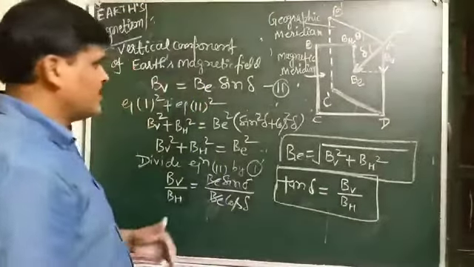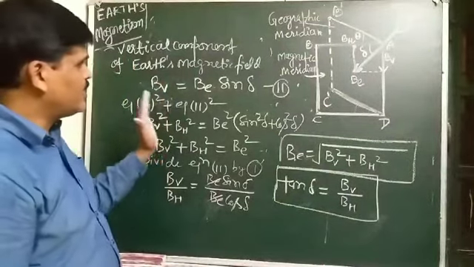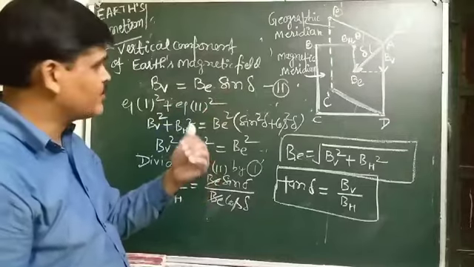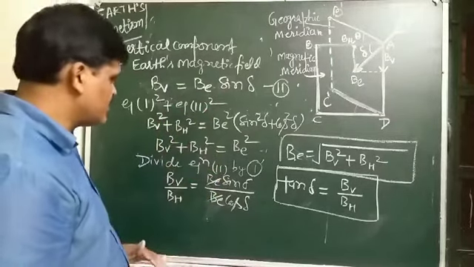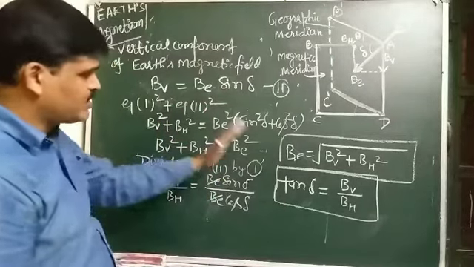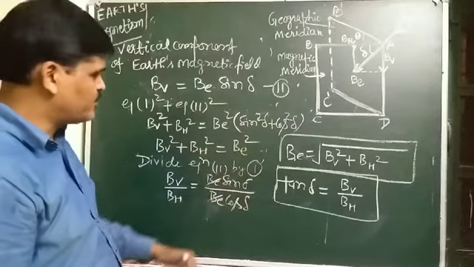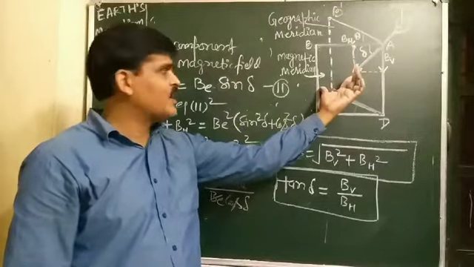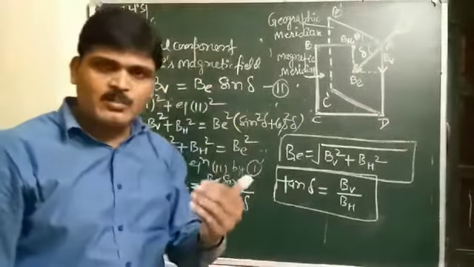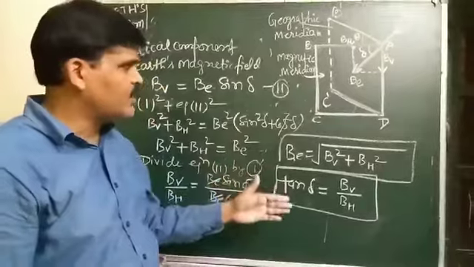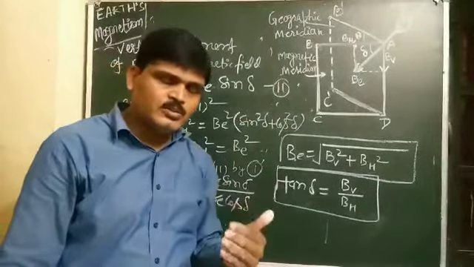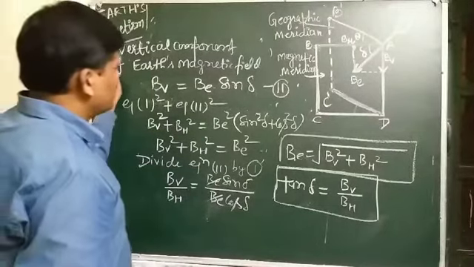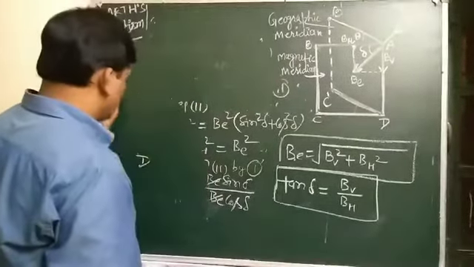Student, I have already explained that the angle of dip varies from place to place on the surface of the Earth. This is the derivation, explained along with the diagram. You must draw this diagram, write the definitions of all these, and derive the formula, so you can easily solve the question asked in your board examination.